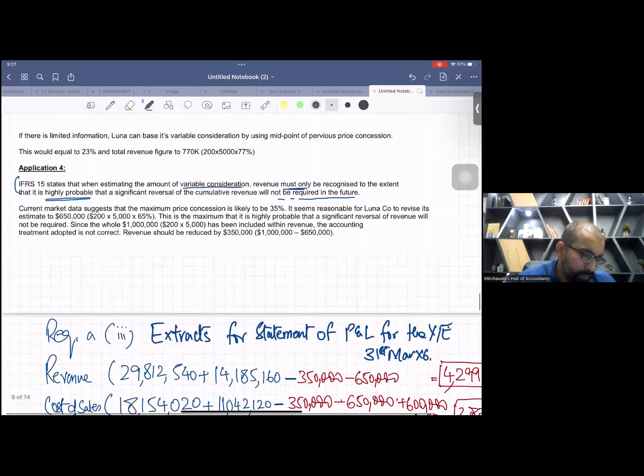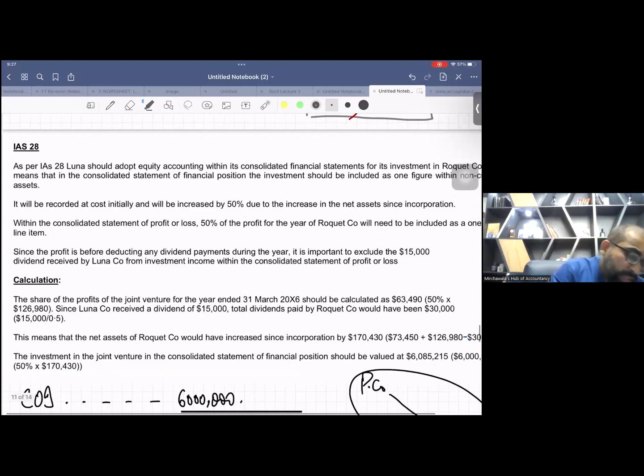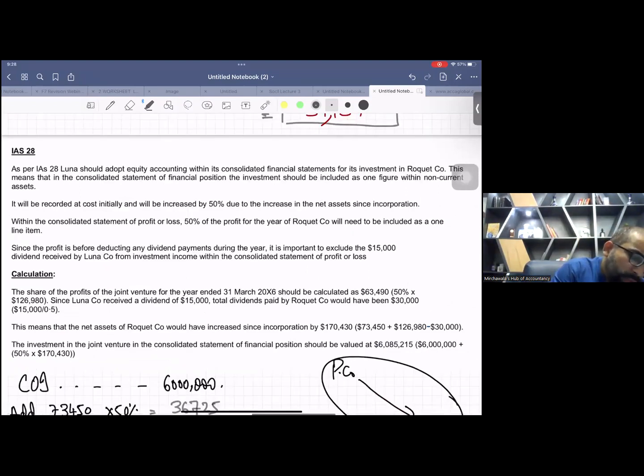Look at here. As per IAS 28, Luna should adopt equity accounting within its consolidated financial statements for its investment. This means that in the consolidated statement of financial position, the investment should be included as one figure within non-current assets. One figure means one line adjustment.